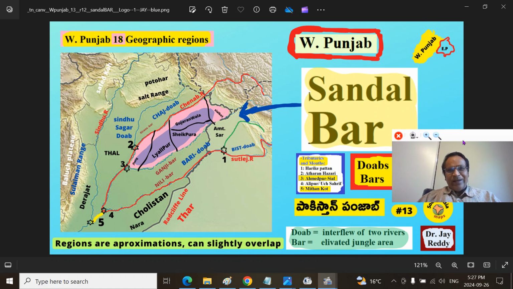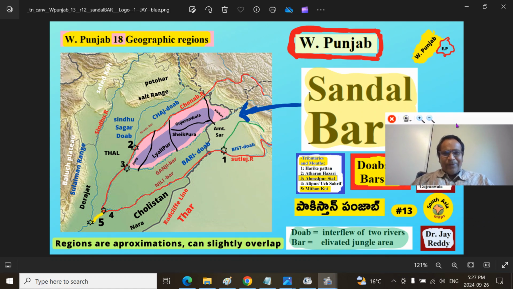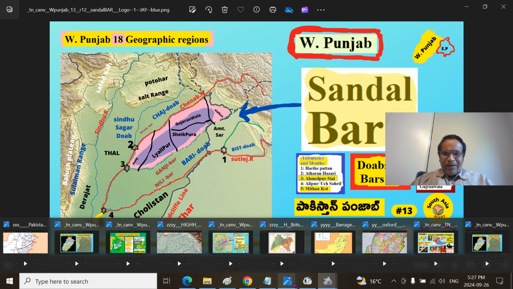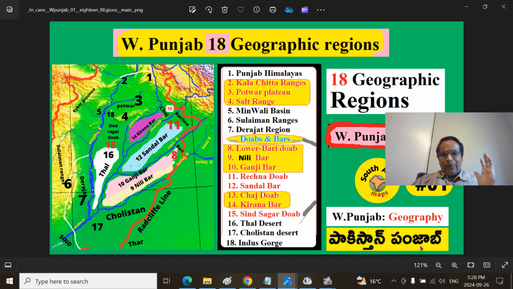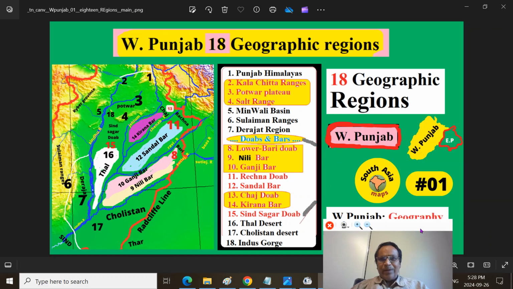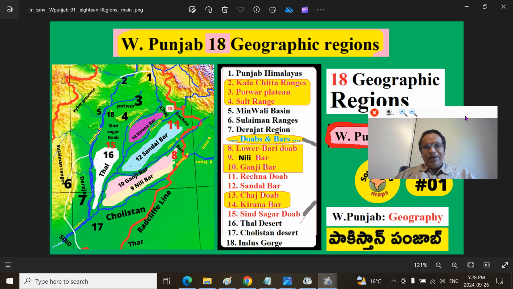Sandal Bar we are talking about today. Long back in the beginning, I posted part 1, about 18 physiographic regions of Paschim Punjab. I have listed them here. This is the map, a broad overview.